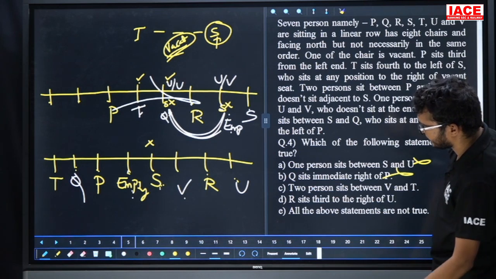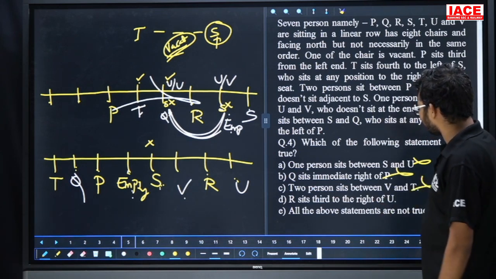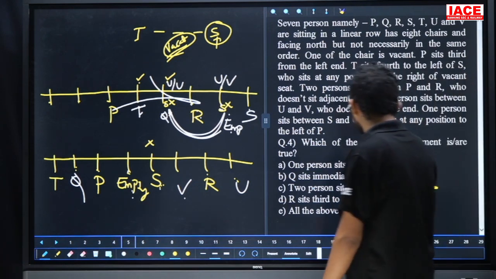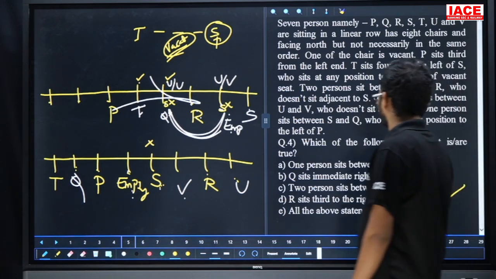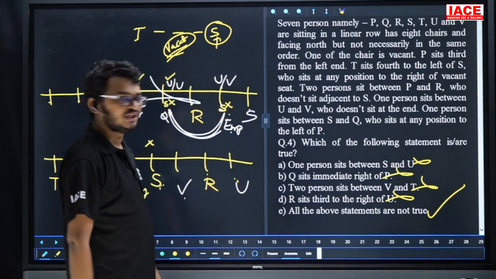Between V and T, here we are having 2 members? No, here we are having 3 members. Next: R is third right of U. See here, R is third right of U. This one also has no chance. Then which of the following is true? All the above statements are not true. Then the answer is option E.